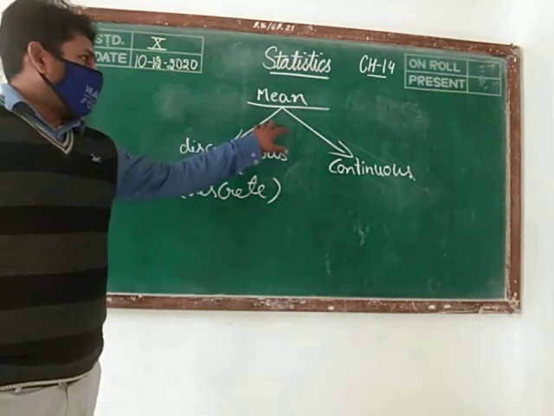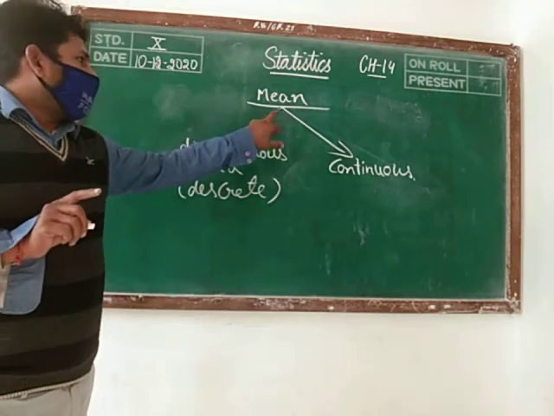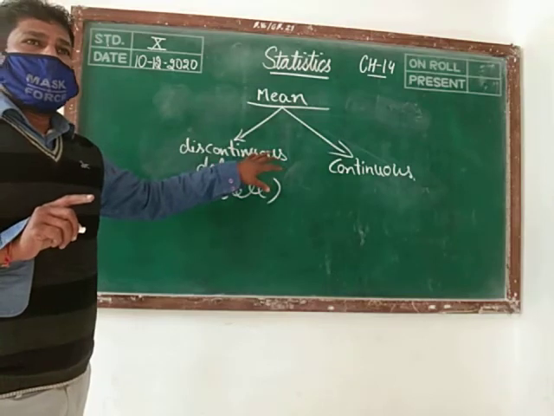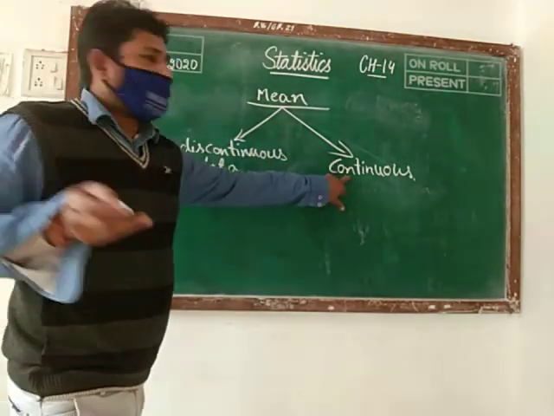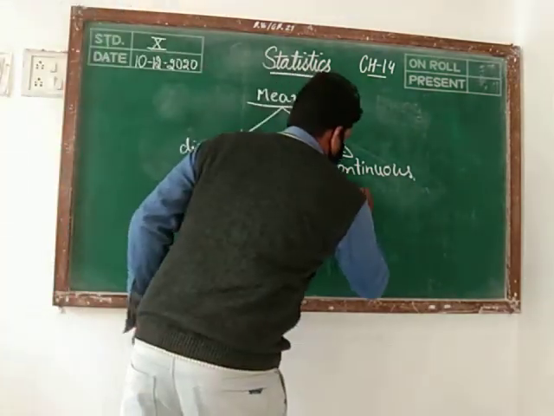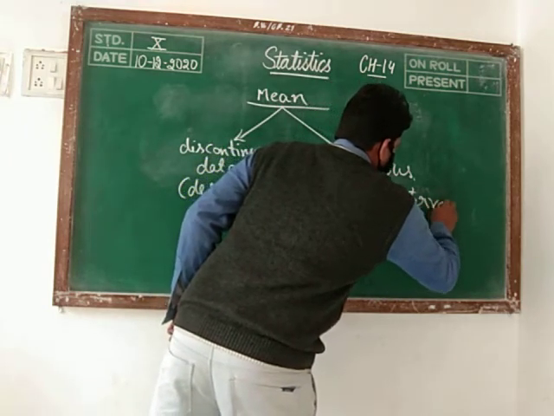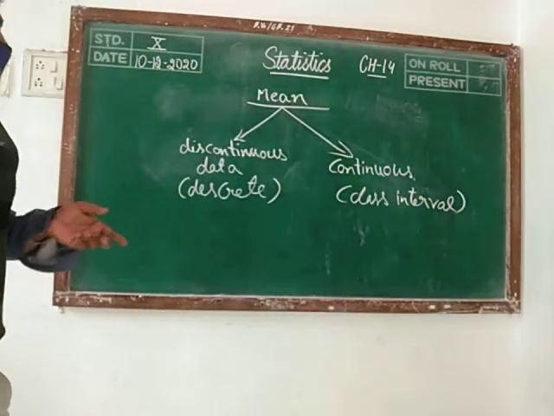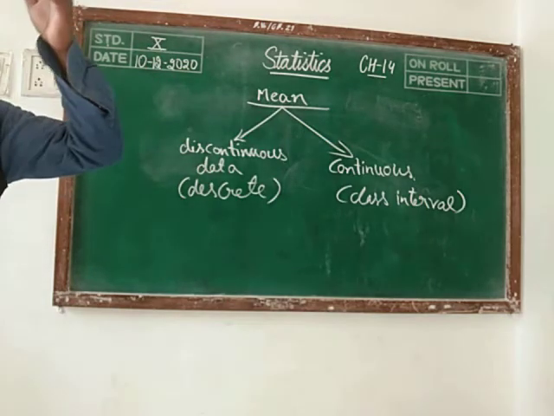Then in class 10, if you are getting the question of 1 mark of mean, then that data maximum time we are getting the discontinuous data. And if the question is of 2 or 3 marks or 4 marks, then you are getting the data continuous. It means that here you are getting the class interval. Class interval we know. When we are getting the data having the class interval, then we are calling that as continuous data.